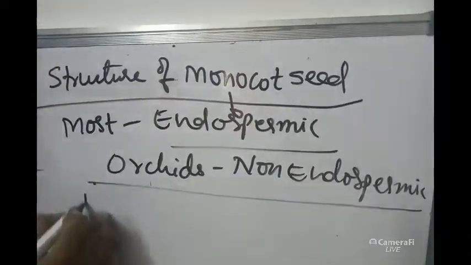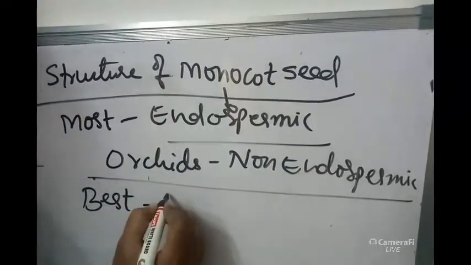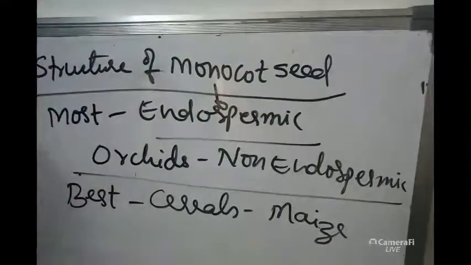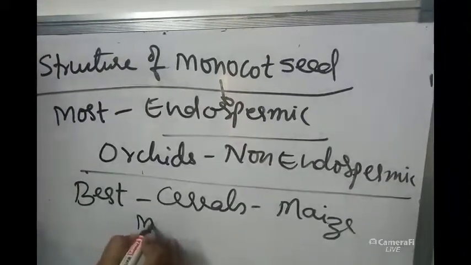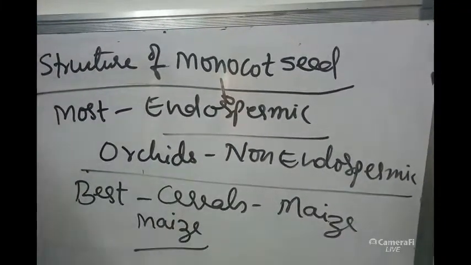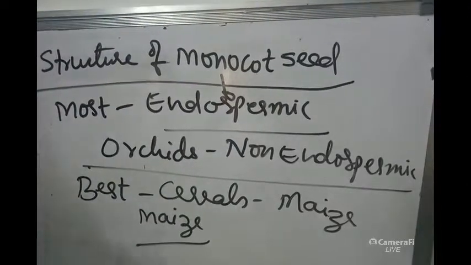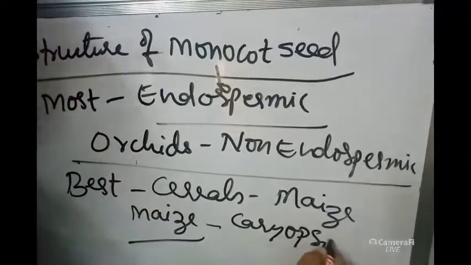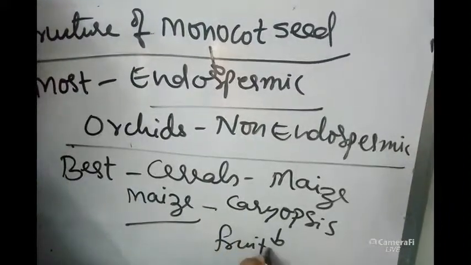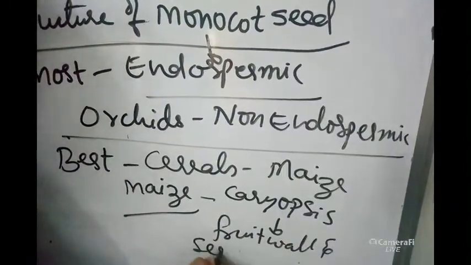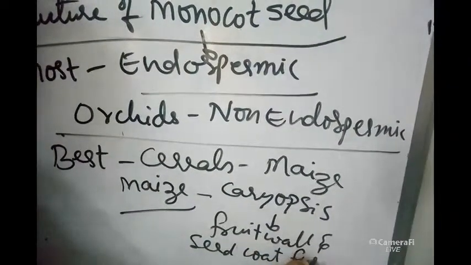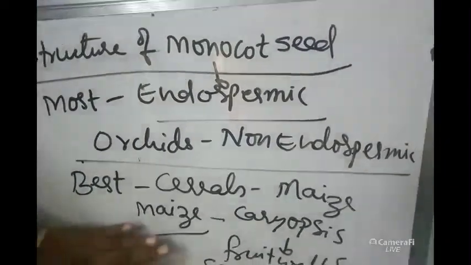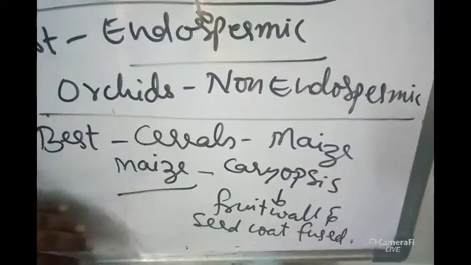So, the best examples for monocotyledonous seeds are cereals, like maize, Oryza sativa, like that. If you take the maize seed, if you recollect the fruit chapter, the fruit of maize or cereals will be a caryopsis. What is the basic character of caryopsis? Caryopsis fruit will have the fruit wall and seed coat fused. That is the basic character of caryopsis. Caryopsis fruit will be seen in cereals like maize, Oryza sativa, like that.